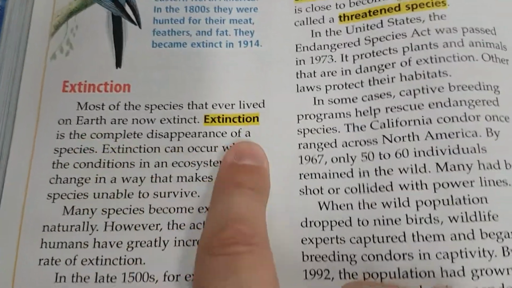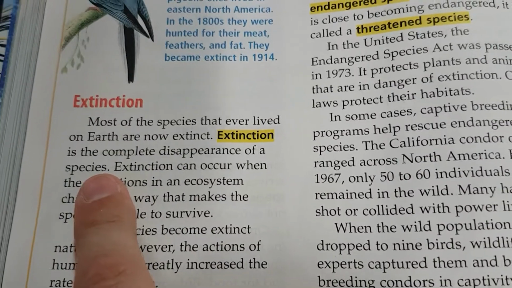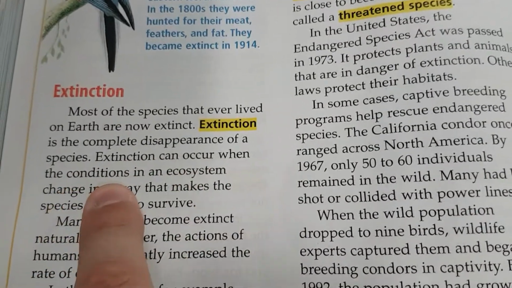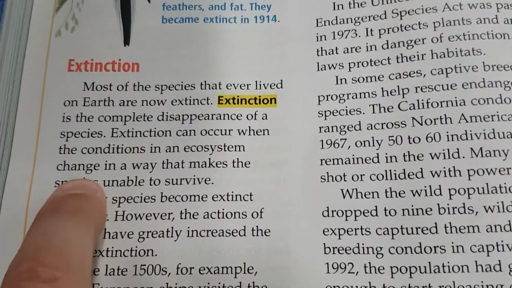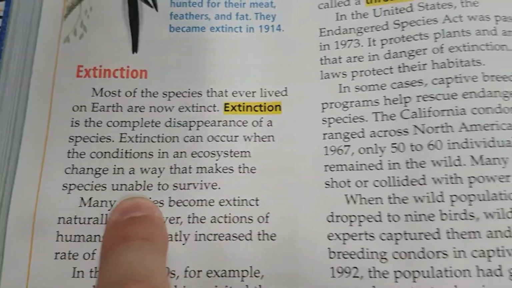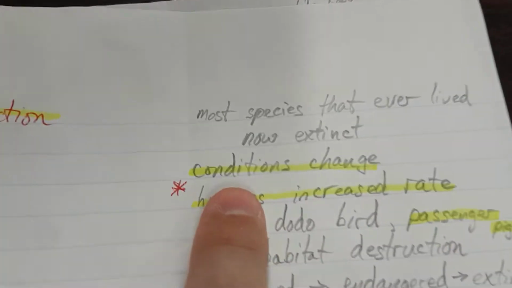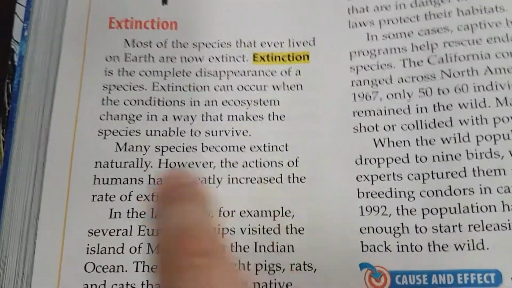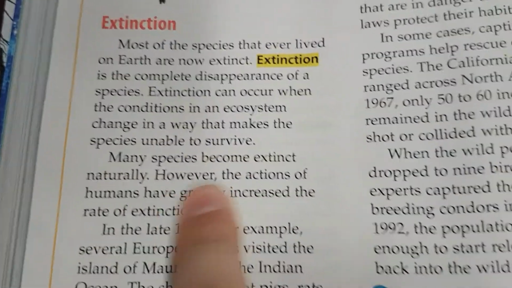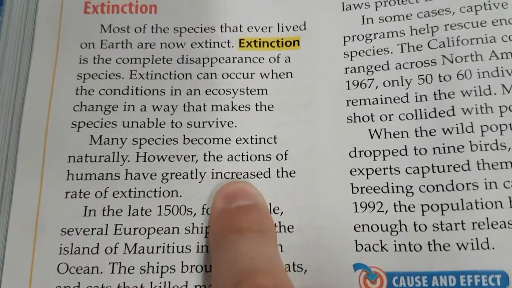Extinction is the complete disappearance of a species. Extinction can occur when the conditions in an ecosystem change in a way that makes the species unable to survive. Many species become extinct naturally. However, the actions of humans have greatly increased the rate of extinction.